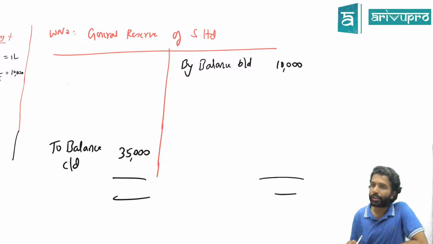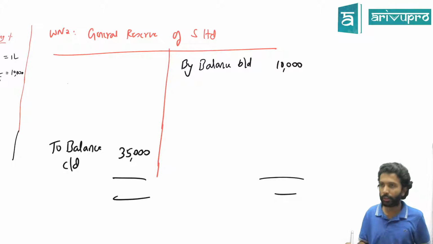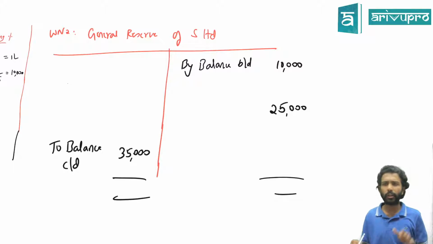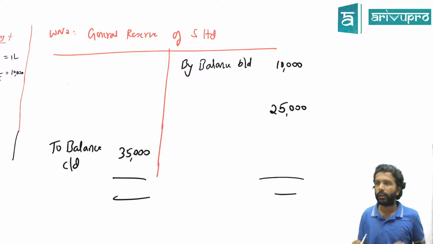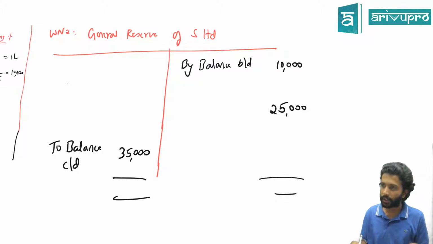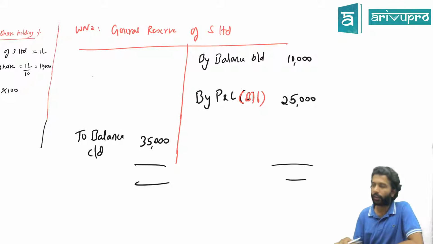General reserve account should match. 10,000 became 35,000. That means something should come on this side. On the credit side, how much should come? 25,000. How can general reserve of 10 become 35? You've transferred 25,000 from P&L to general reserve. Yes or no? That's the only way general reserve can go up, because there are no other adjustments. That means here what should I write? By P&L account, arrived as a balancing figure. This is your working note number 2. Easy?